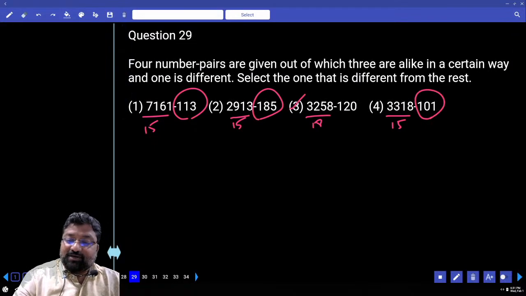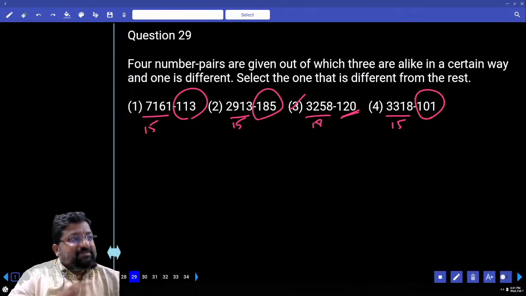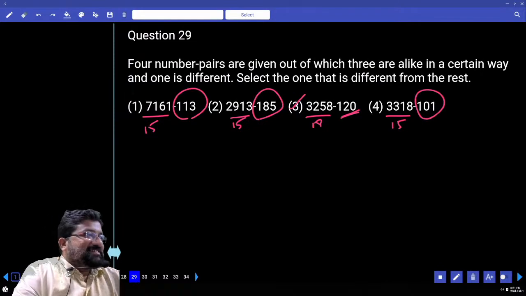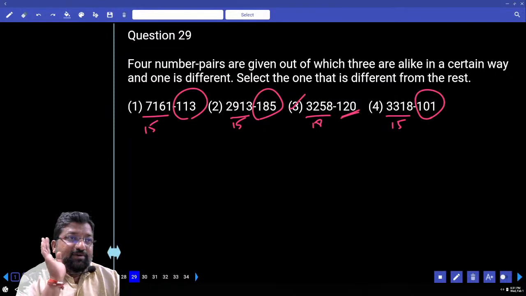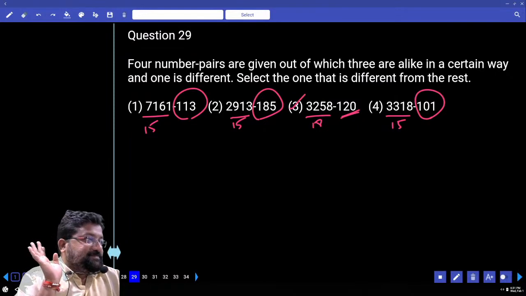These 3 are odd, but here it is even. Still my answer is 3. No, that is the biggest mistake you do. Never go with this type of stupid logic.